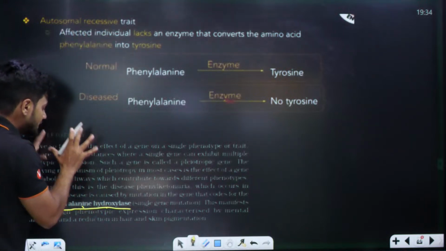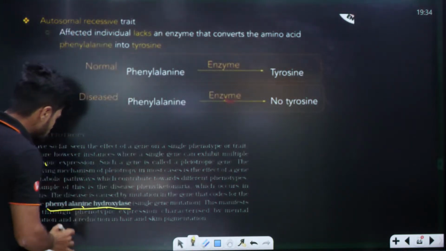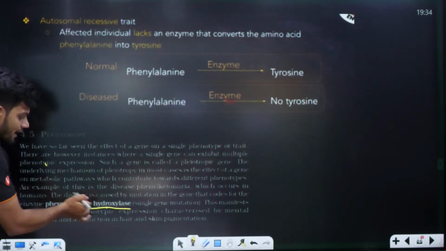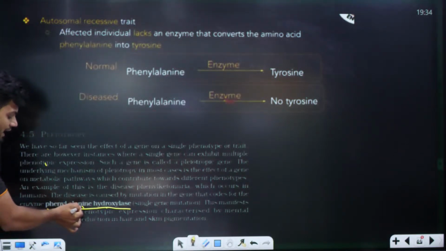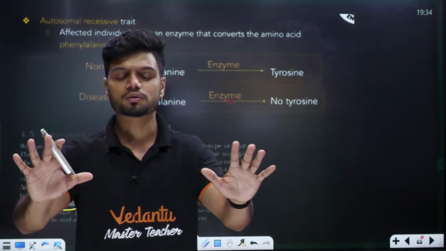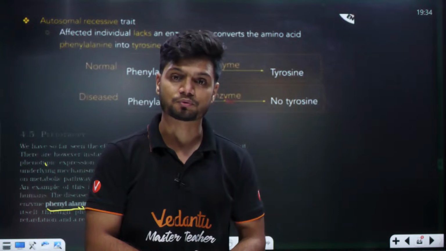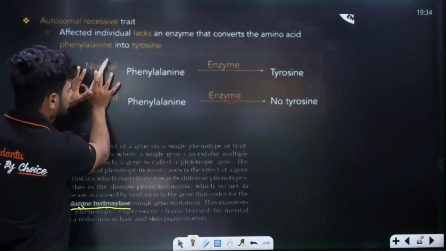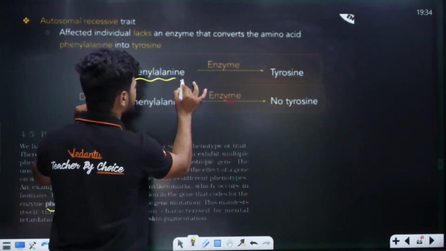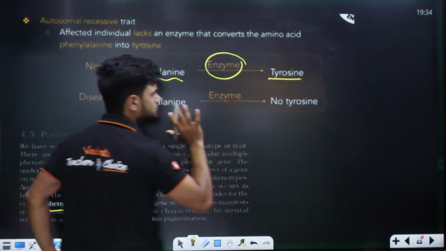So what is phenylketonuria? Phenylketonuria is a disease in which phenylalanine hydroxylase enzyme is not produced. Now what will happen if the enzyme is not produced? In normal condition, phenylalanine in the presence of the enzyme is converted to tyrosine.